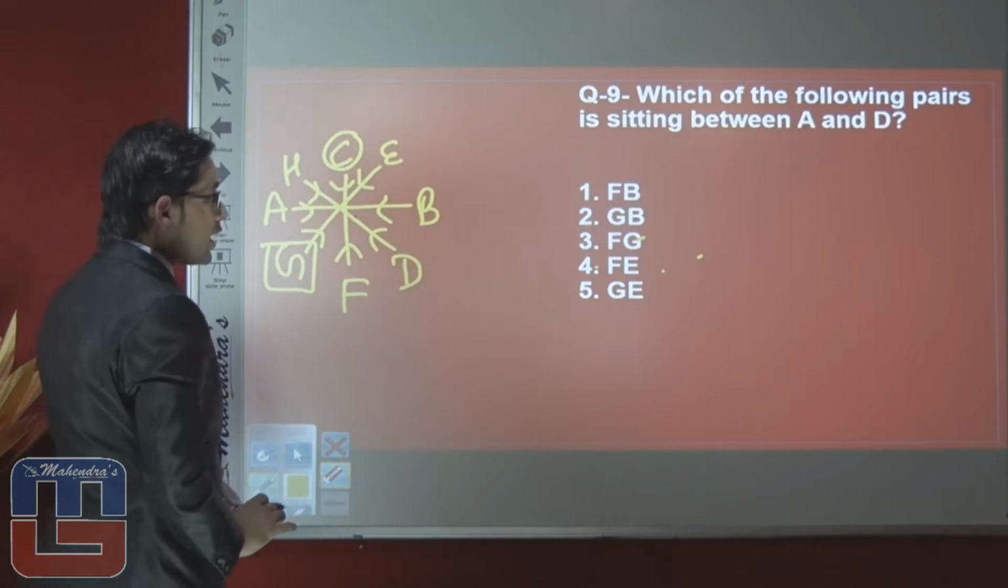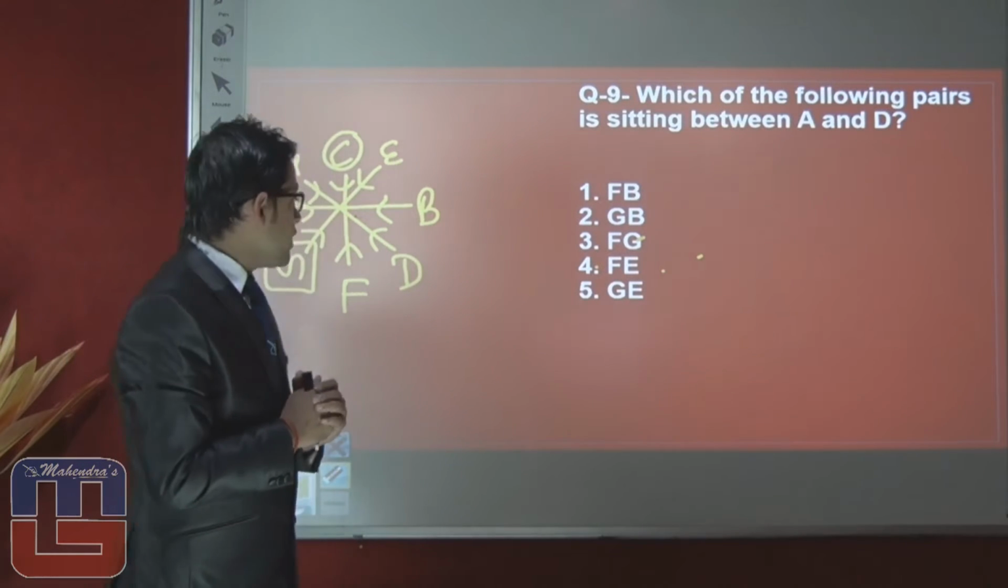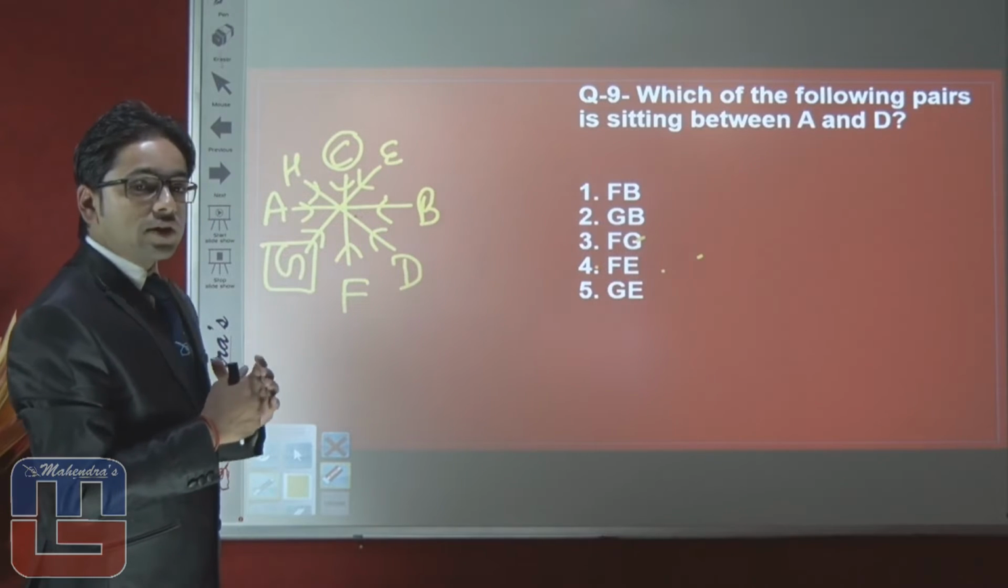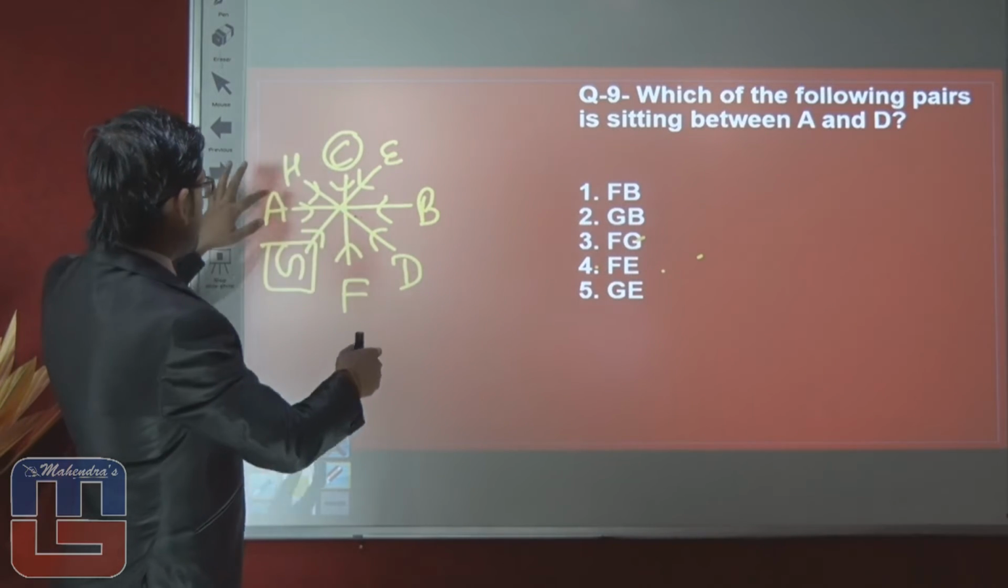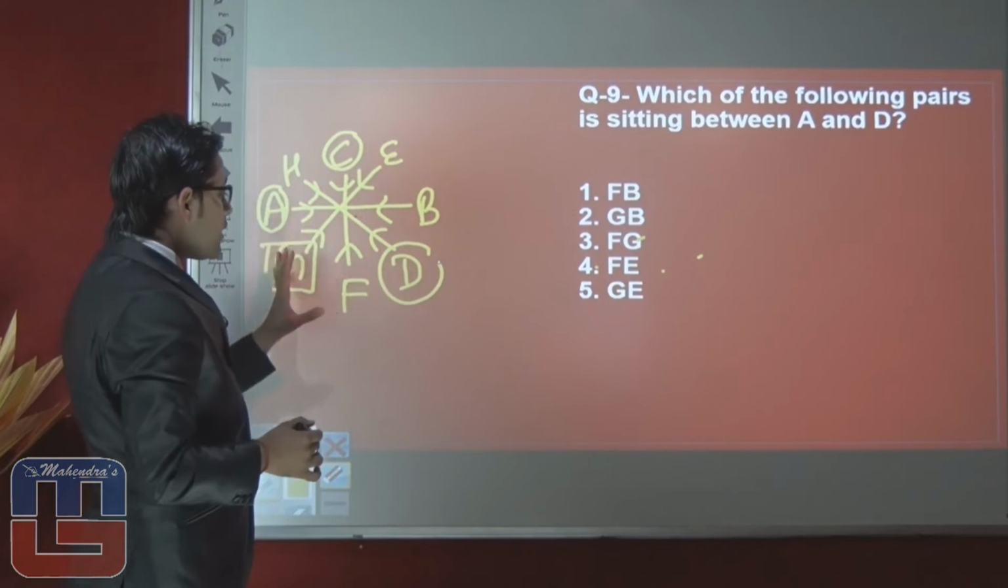Next question is talking about which of the following pair is sitting between A and D. First we have to identify where A and D are sitting. Position of A is here and position of D is here. Who is sitting between A and D?